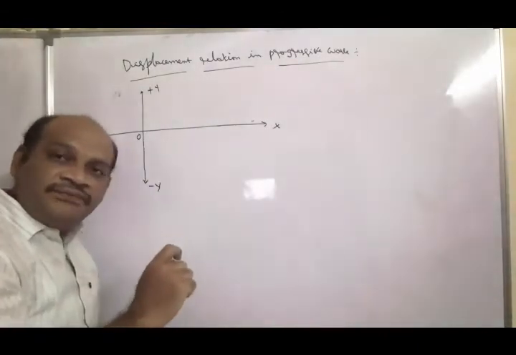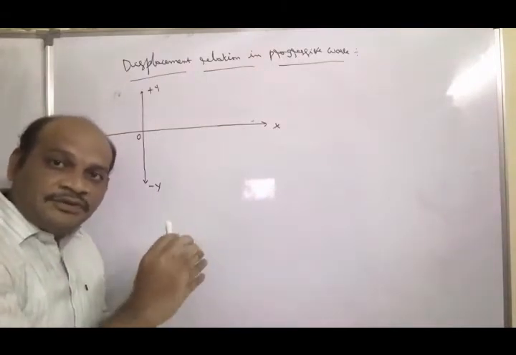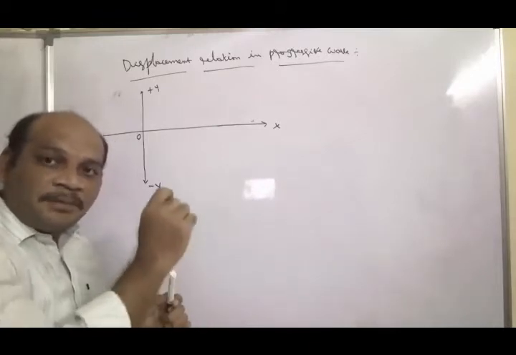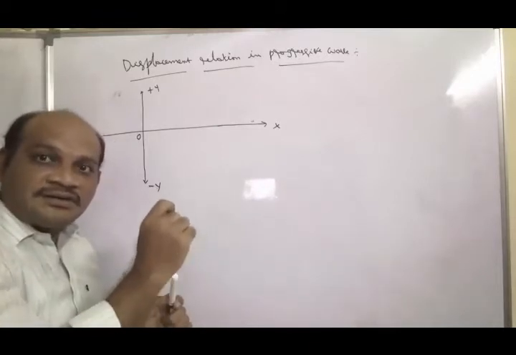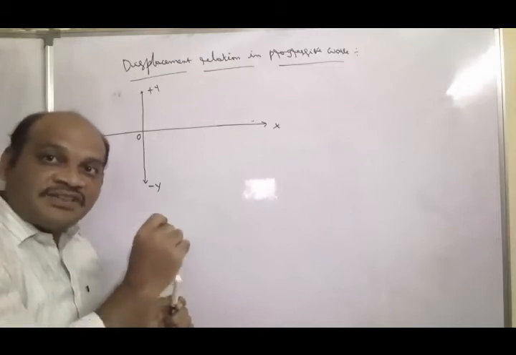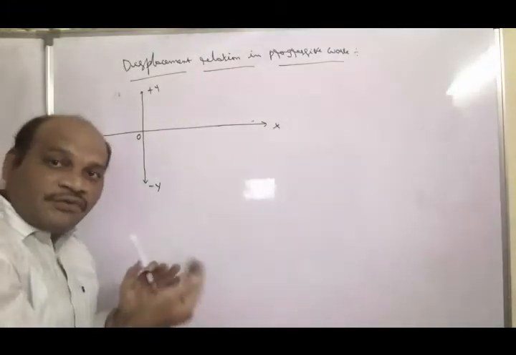When a disturbance is formed related to wave motion, the particles are oscillating, means they are moving with respect to the origin, to and fro or forth and back.